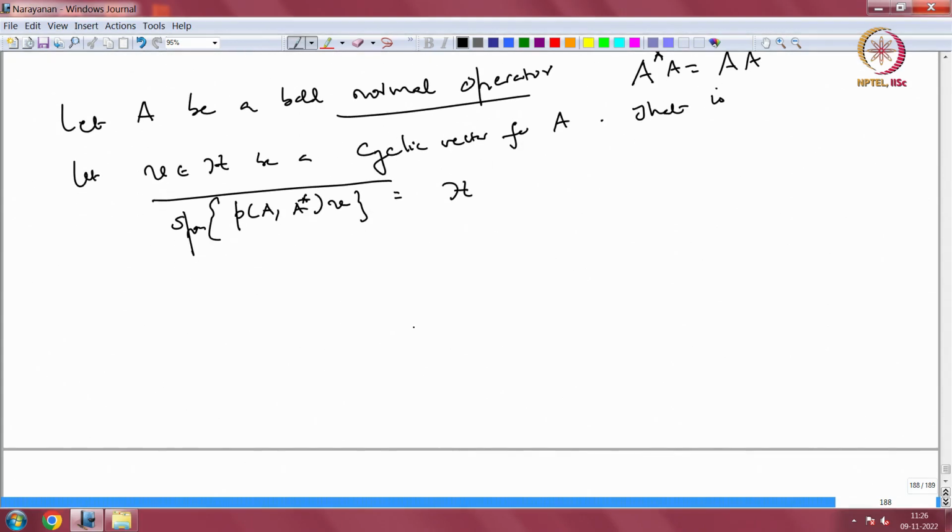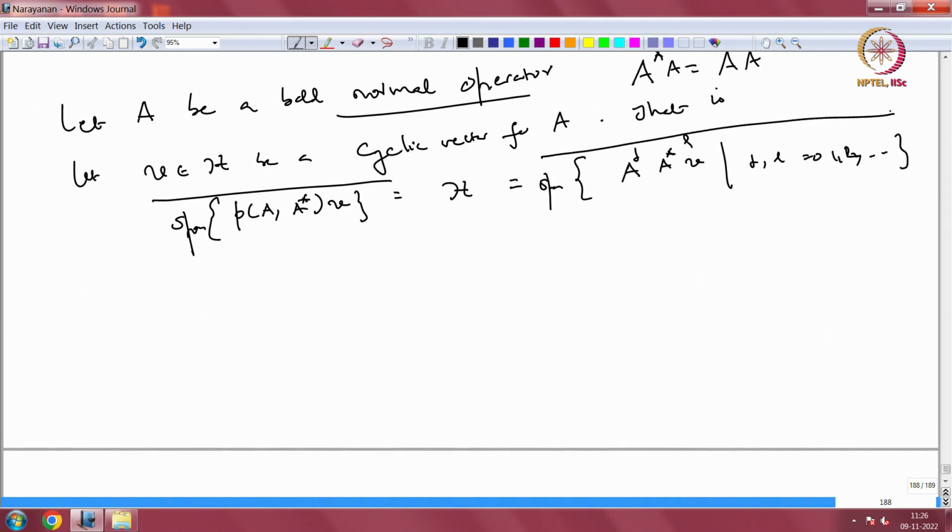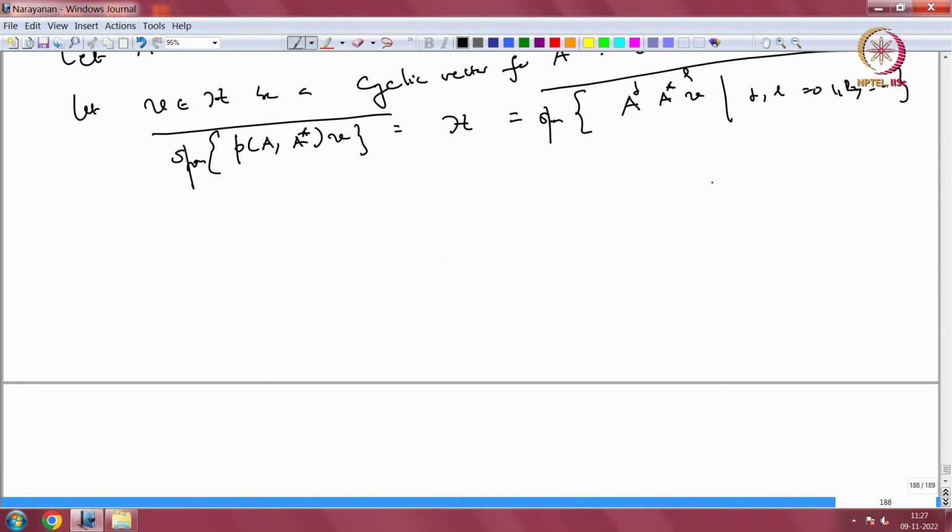So, essentially it is A to the some power, A star to the some power, acting on V, and take the span and take the closure, right. These are the same. So, maybe you can write it like that as well, A to the j, A star to the l, acting on V, you take the span closure, right. j and l go from 0, 1, 2, etc., and you take the span closure. These are the same, right, because when you take the span of those monomials you get all polynomials.